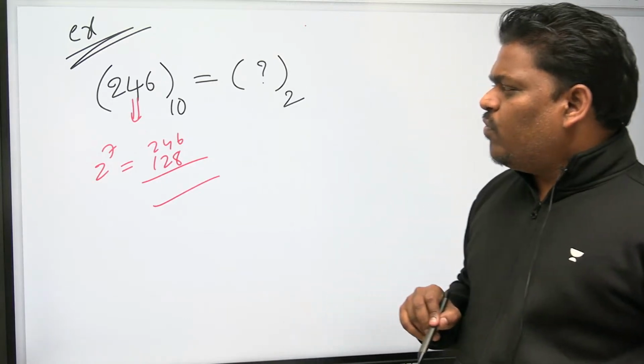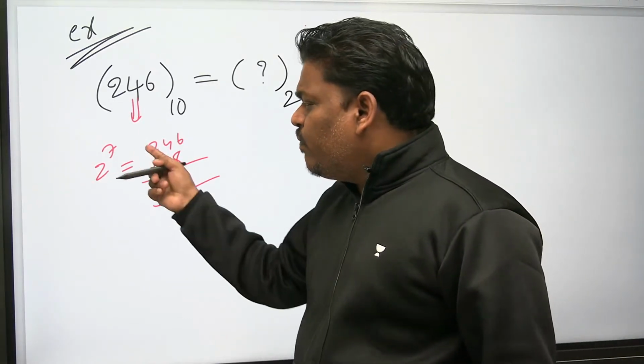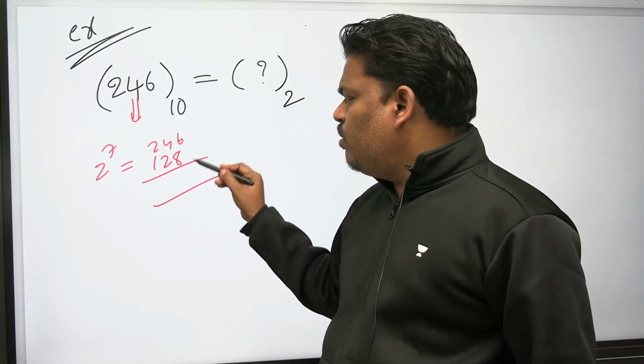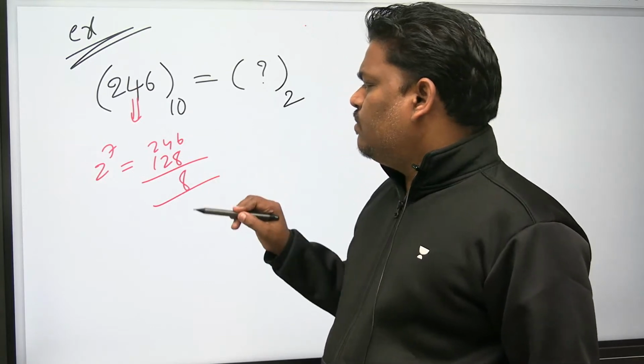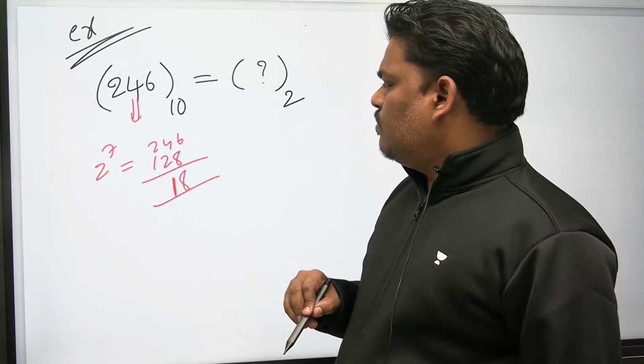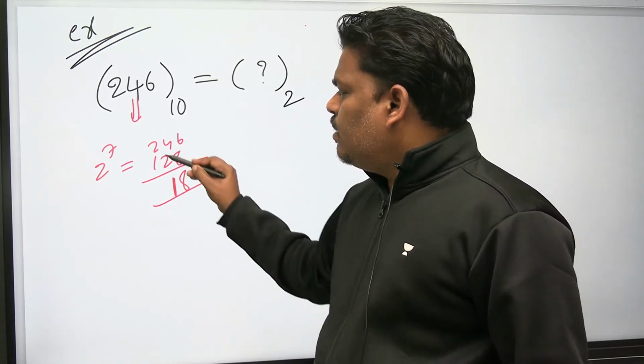From the total 246, remove 128. If I take 2 power 8, 256, it exceeds. So after removing, what is the answer?